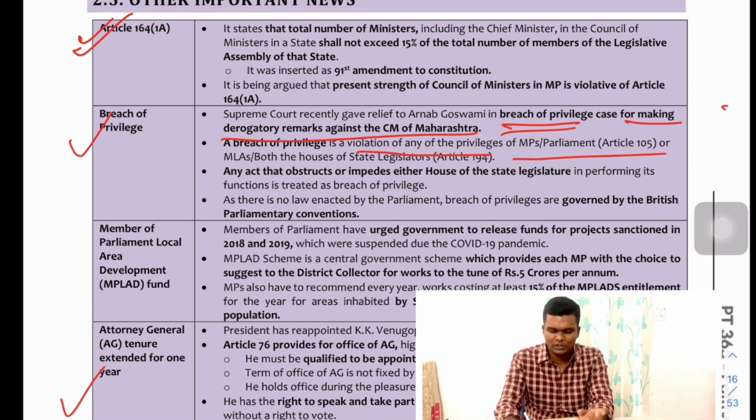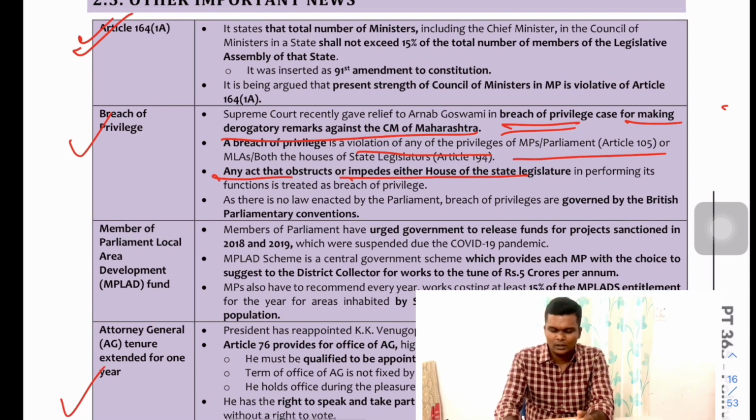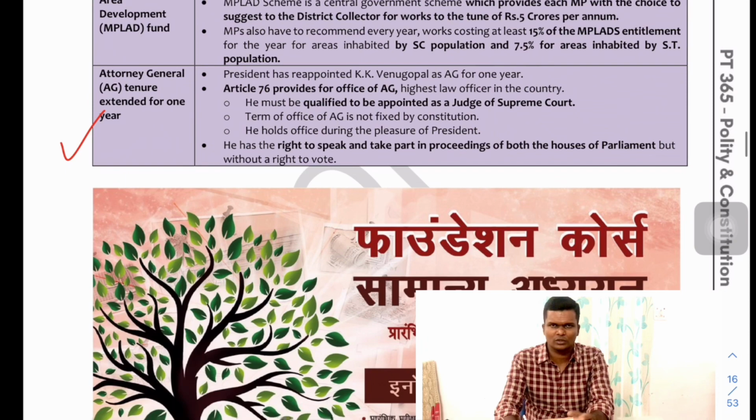Okay, so this breach of privilege is a violation of any privileges of MPs or MLAs or the members of the houses of the state legislature. Any act that obstructs or impedes either house of the state legislature in its functioning is treated as breach of privilege. Although it was a British thing, we still continue to use that.